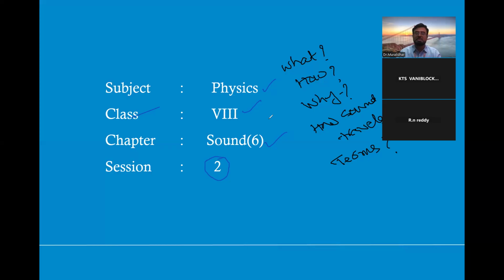Sound always travels in the form of a wave. So what is a wave? You may get a doubt. A wave is nothing but a disturbance created in a medium. Suppose I am clapping. There is some disturbance in the air particles. These air particles pass energy to the next particle, and the next particle. The sound will go up to some distance.